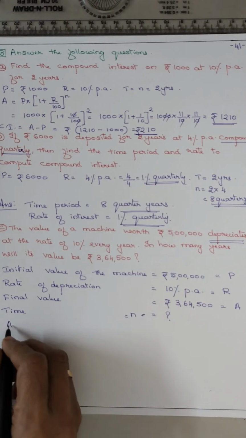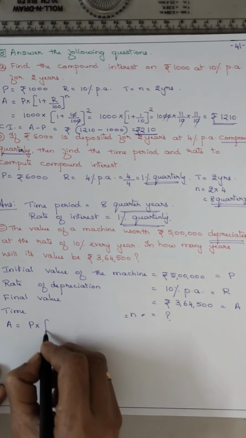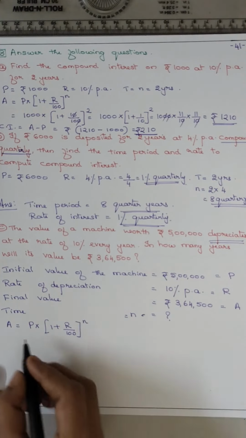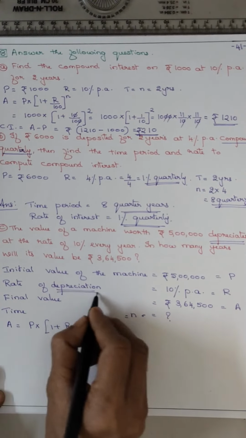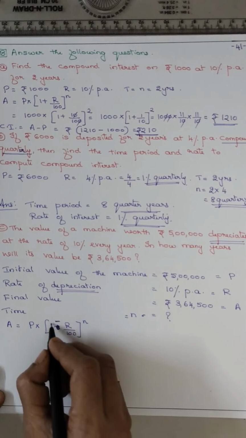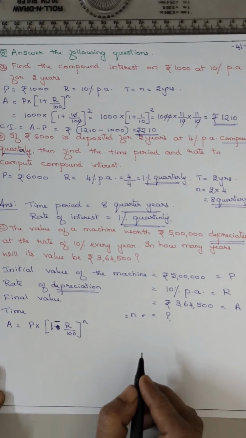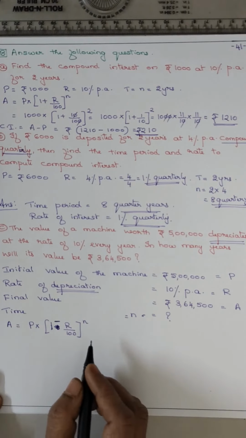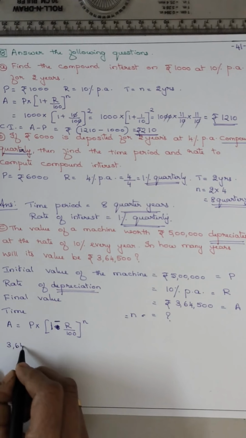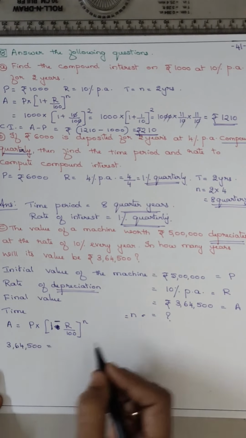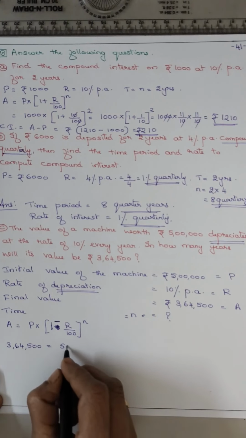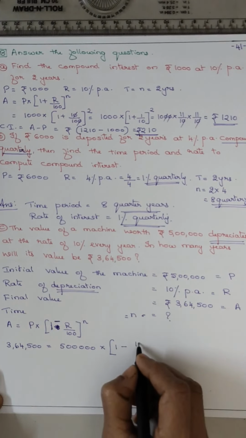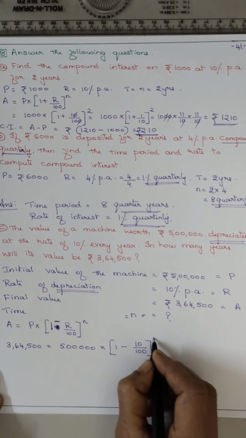So put the formula. A is equal to P into 1 plus R upon 100 the whole raised to N. It is depreciation, so you have to put 1 minus R upon 100 the whole raised to N. Remember, if it is depreciation, 1 minus R upon 100 the whole raised to N. So A is 3,64,500 is equal to P is 5 lakh into 1 minus R is 10 upon 100 the whole raised to N.